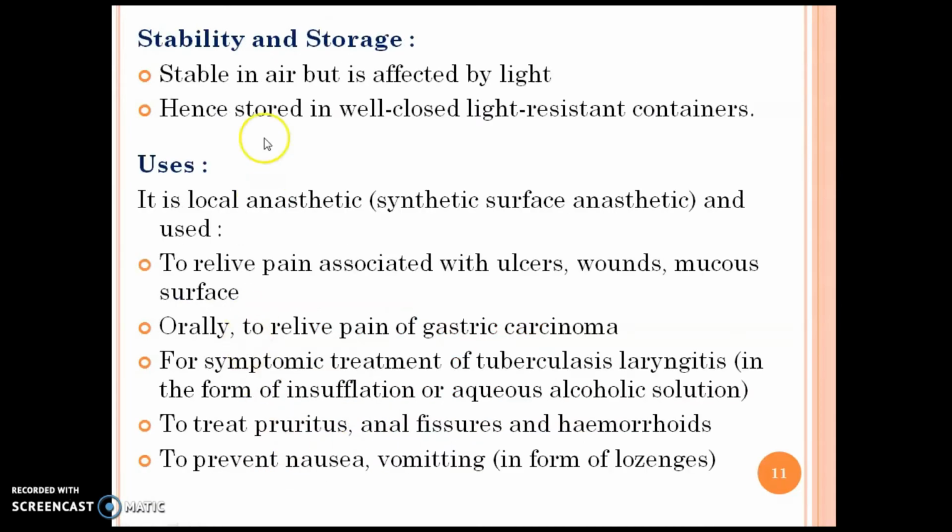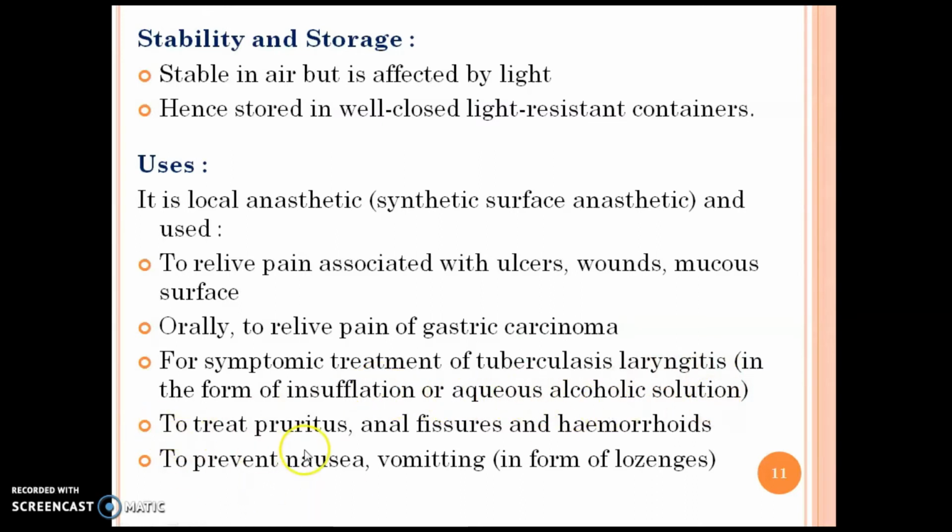Next point is stability and storage. This drug is stable in the air but affected by light, so stored in a well closed light resistant container. Next point is uses. It is a local anesthetic, that is a synthetic surface anesthetic, and it is used to relieve pain associated with ulcers, wounds, mucous surface. Orally, it is given to relieve pain of gastric carcinoma. For symptomatic treatment of tuberculosis laryngitis in the form of insufflation or aqueous alcoholic solution.